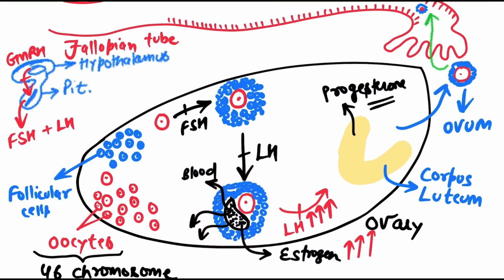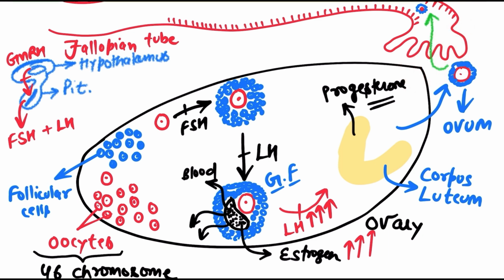Bursting of this structure. If you want to know what structure it is, it's a mature follicle, and it is known as the Graafian follicle. The mature follicle is known as the Graafian follicle, right? So the Graafian follicle bursts. As a result of it, ovum is released from the ovary, and behind, a yellow color body is left within the ovary, and this yellow color body starts secreting which hormone? Progesterone hormone.